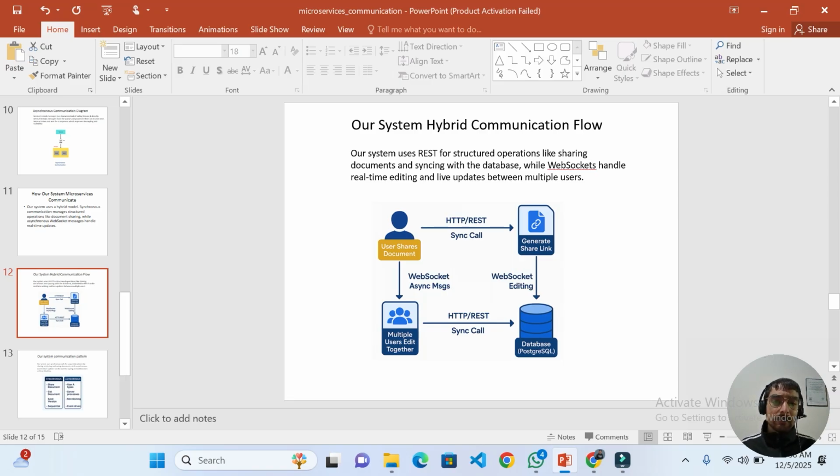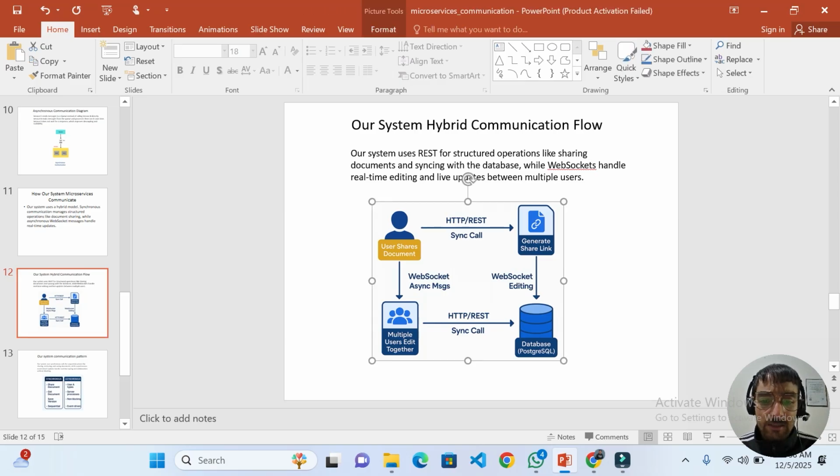Our system's hybrid communication flow. This is the flow that I have made to understand our existing system communication. Our system uses RESTful APIs for structured operations like sharing documents and syncing with the database, while WebSocket handles real-time editing and live updates between multiple users.